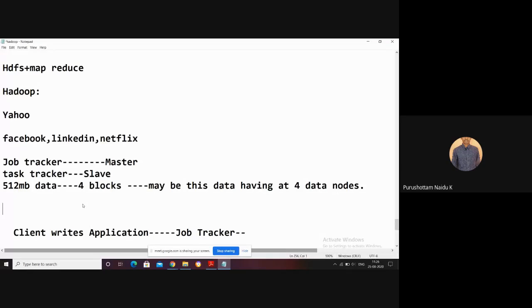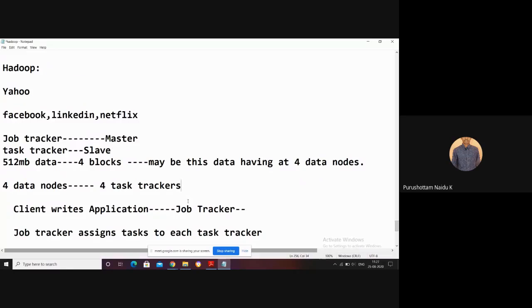That means how many data nodes do we have? In this example, we have 4 data nodes. That means at each and every data node, we have one task tracker. So we have 4 task trackers. Now the job tracker assigns the task to each and every task tracker.